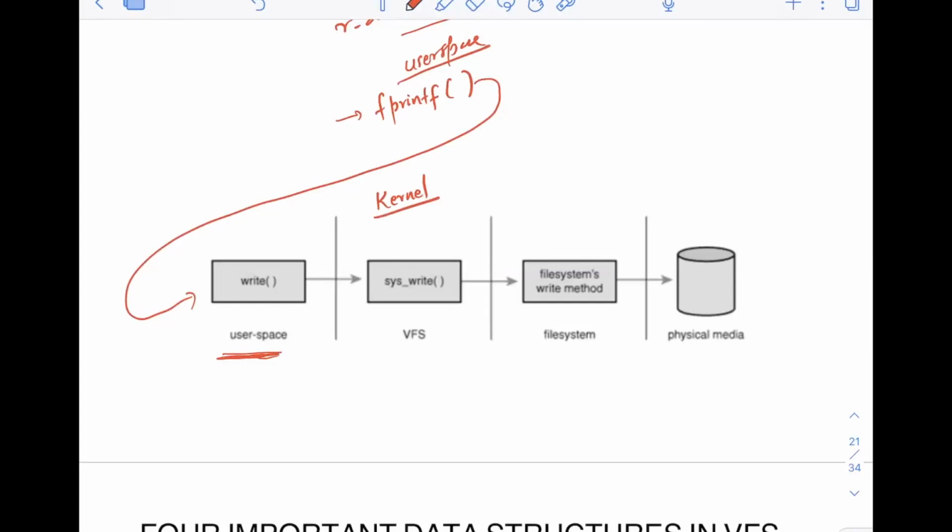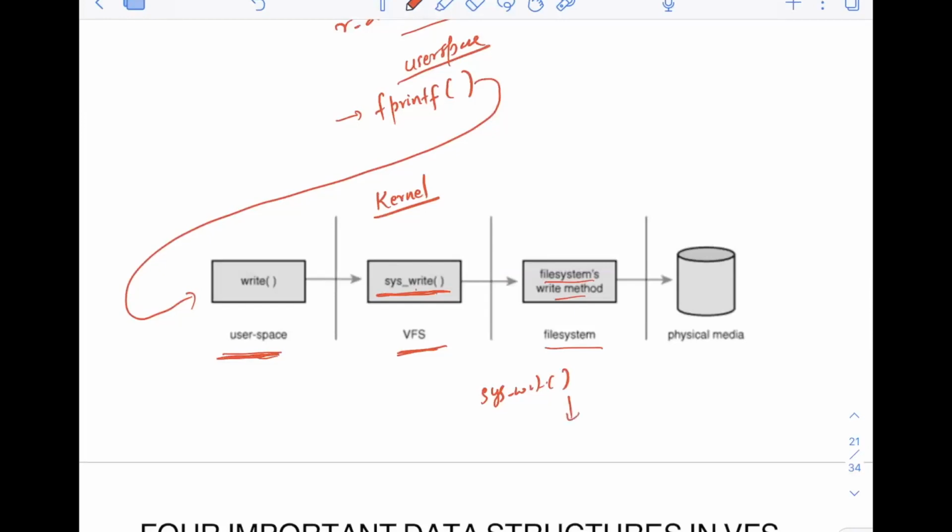Now in the kernel space, you will have the VFS. This VFS will have the implementation for this write call, called sys_write. This sys_write should be implemented by all the file systems that are supported on this operating system. So it will ask the file system, with this call sys_write. Of course, the file system will have its own write method. It does not matter. The file system will just see that the VFS has asked for sys_write.